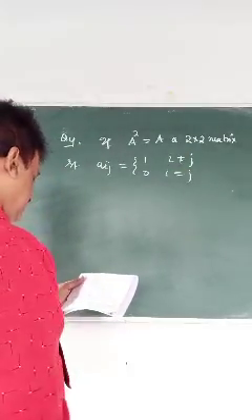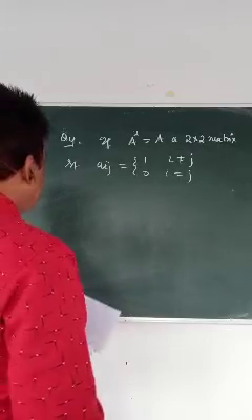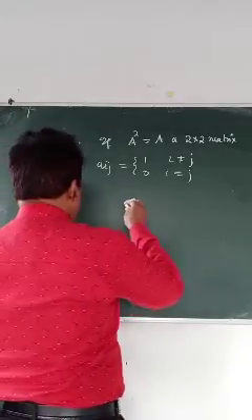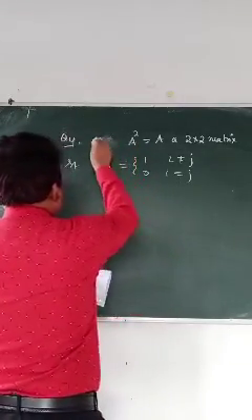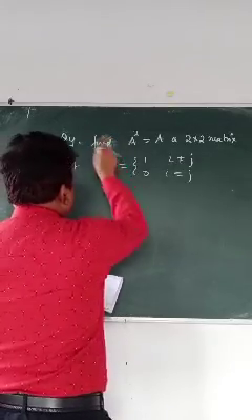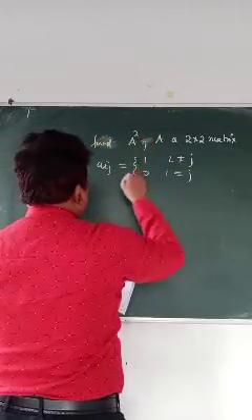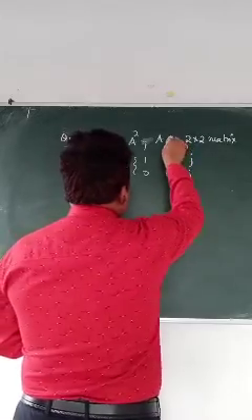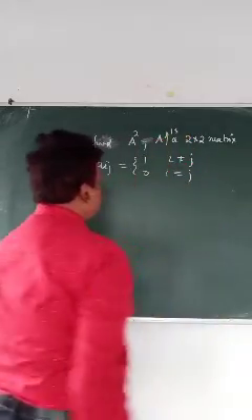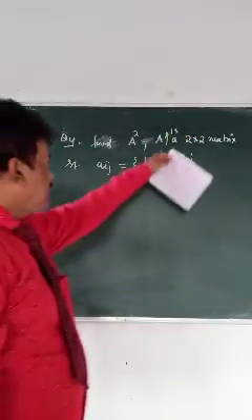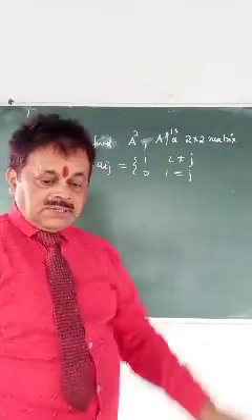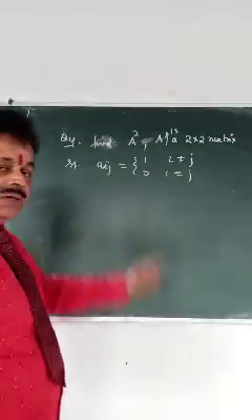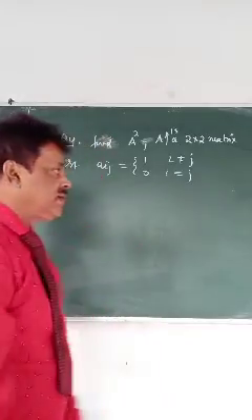Then the question is to find A square. A is a 2 by 2 matrix, and A is obtained from here. Short question, 1 mark, nothing to write in detail.